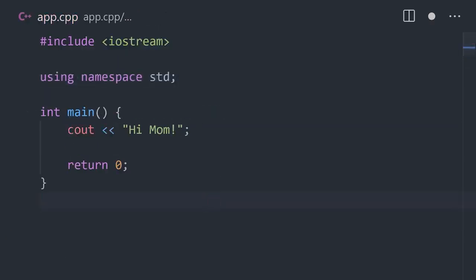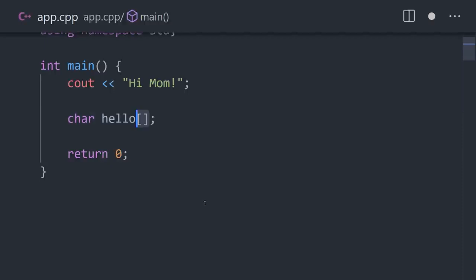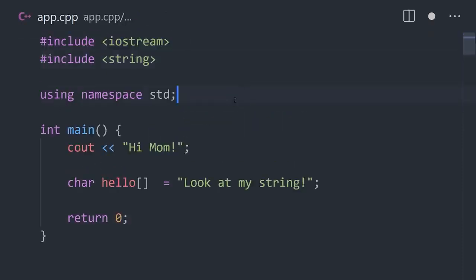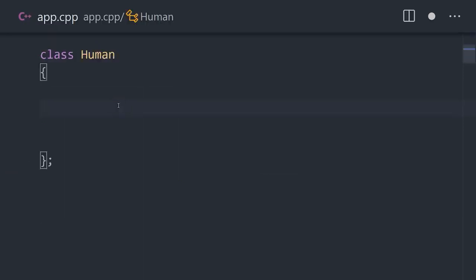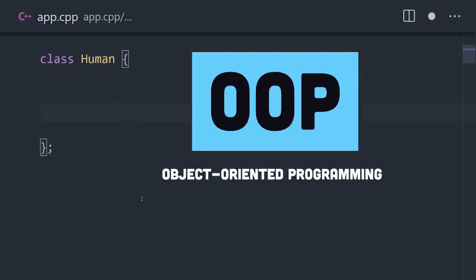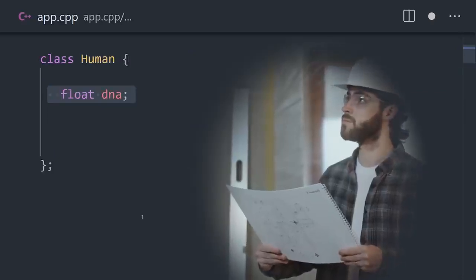Now if we want to create a string variable, we can do so by typing it as an array of characters. However, if we include string from the standard library, we can use the string type instead. The real game changer though is the fact that C++ supports object-oriented programming with classes. A class is just a blueprint for an object.